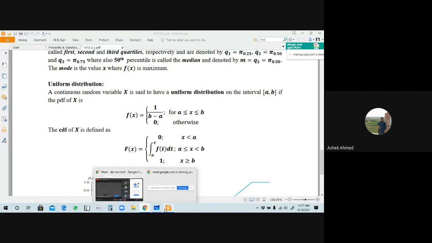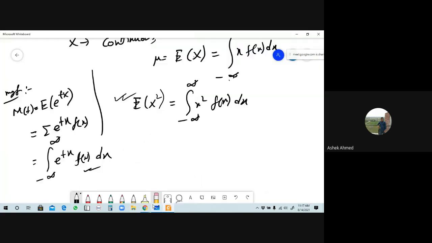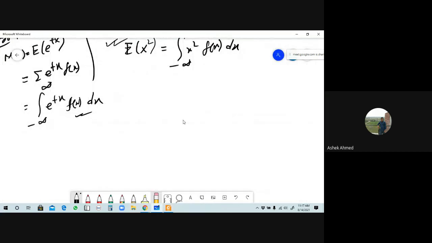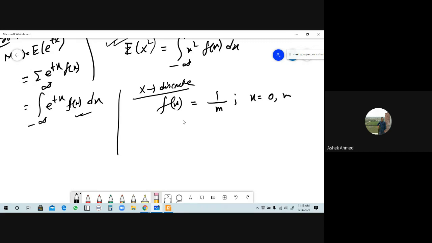That was what we learned in 2.1, the uniform distribution. That was f of x when x is discrete: f of x equals 1 by m, in that case x from 1 to m, if a die has m sides.